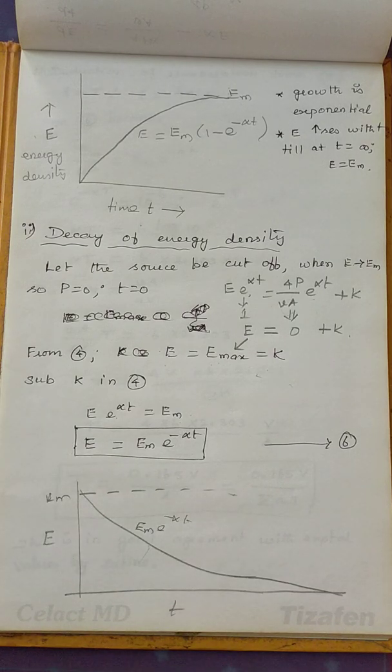So by using Sabine's formula, we considered two parts. One is we calculated the total rate of absorption, after which the expression for the growth and decay of sound energy. With this topic, we conclude this lecture, and in the next lecture we calculate the reverberation time as well as the absorption coefficient of the material used. Thank you.